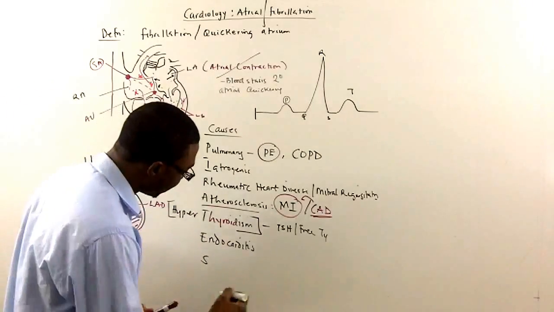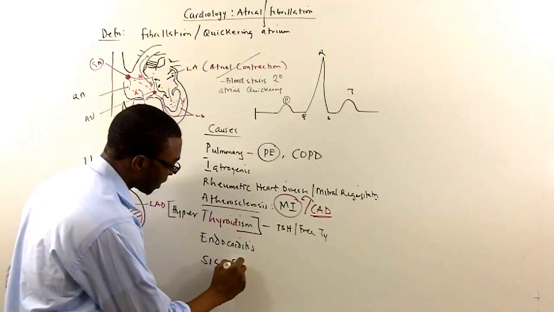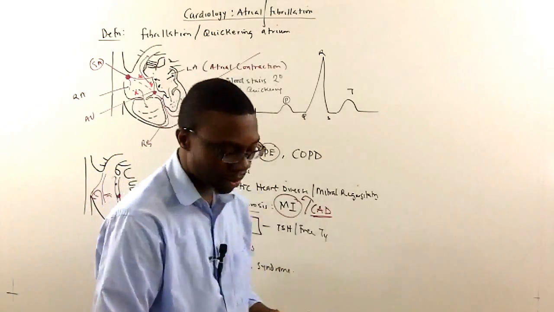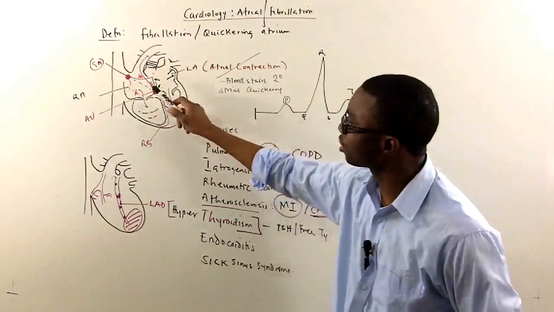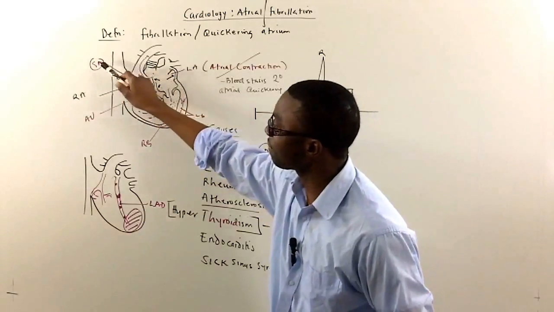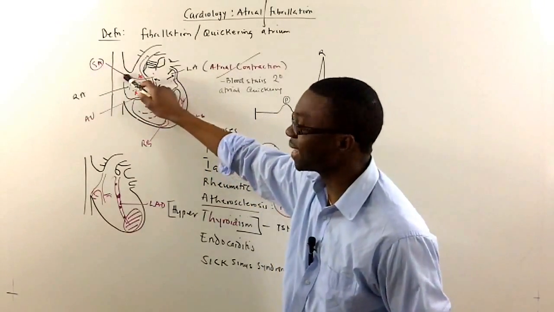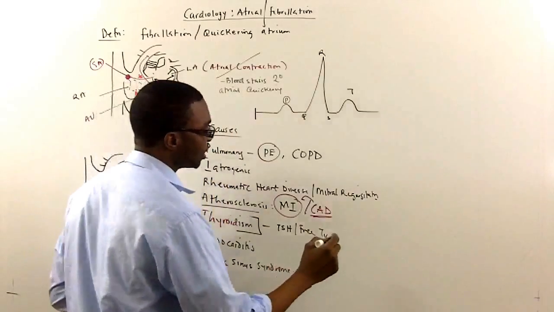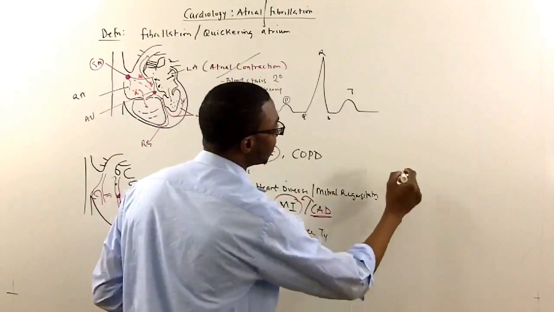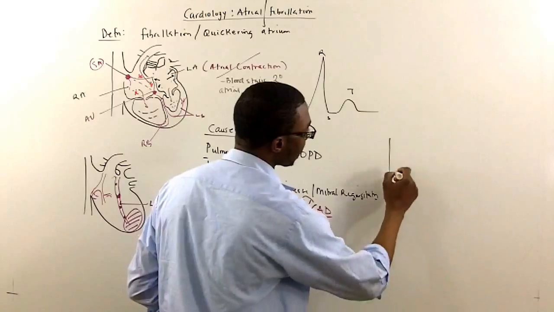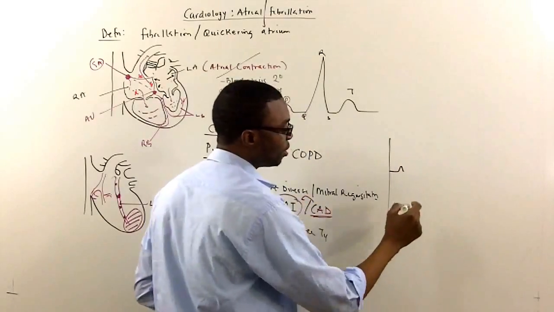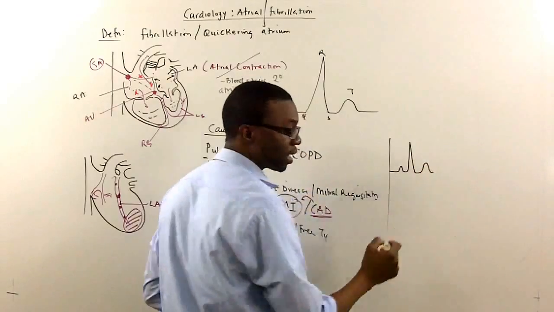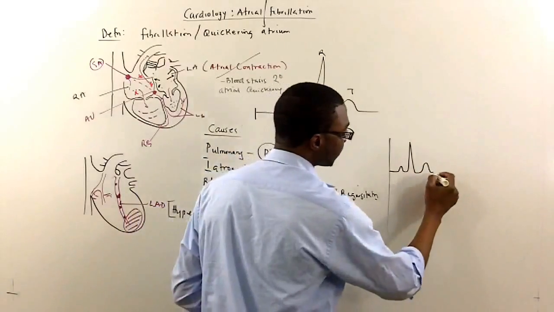And last but not the least is sick sinus syndrome. What happens with sick sinus syndrome is it's actually a syndrome that affects the pathology of the SA node. So for example, when patients actually have sick sinus syndrome, this is what they develop. You look at their EKG and it looks like this. So they fire, you got a P wave, QRS, right? And you got a T wave.